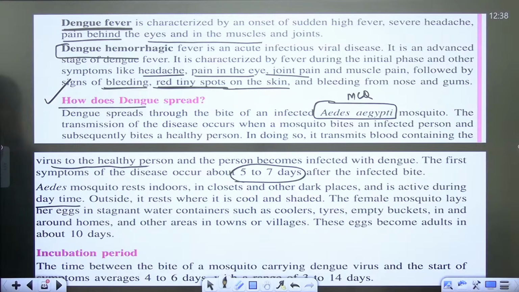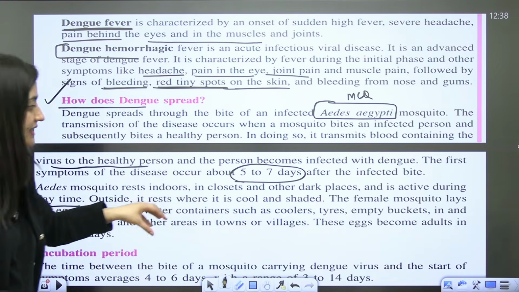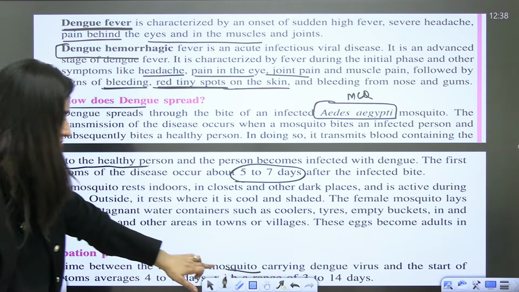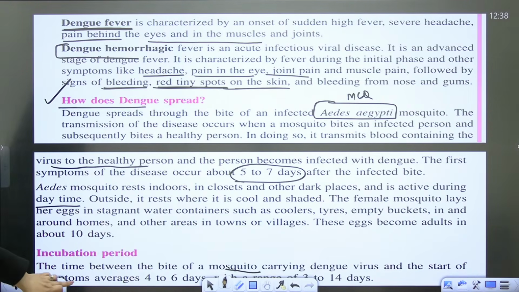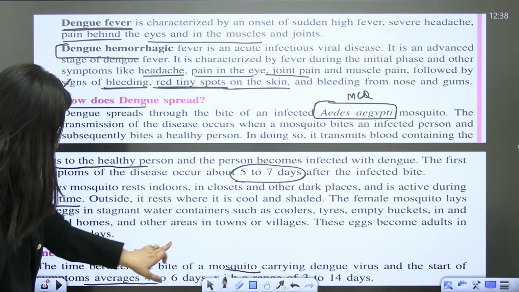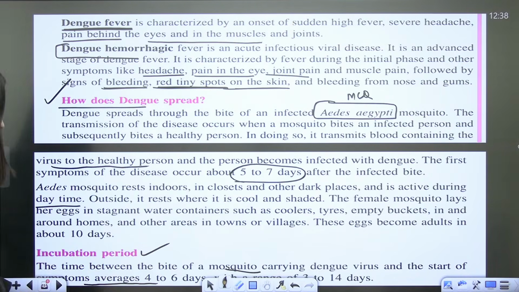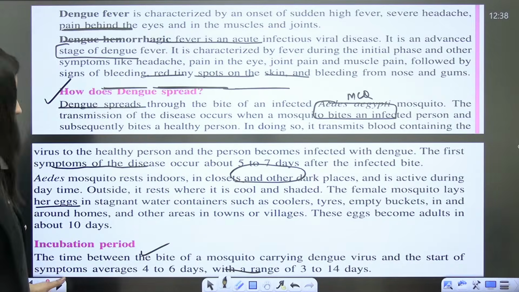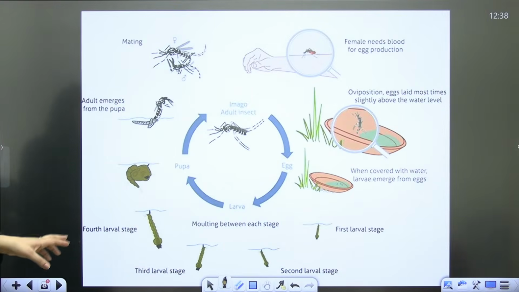It is active during the daytime. Outside, it rests where it is cool and shaded. These are general things regarding the Aedes mosquito. The time between the bite of a mosquito carrying dengue virus and the start of symptoms is the incubation period, which is 4 to 6 days, with a range of 3 to 14 days. Understood?